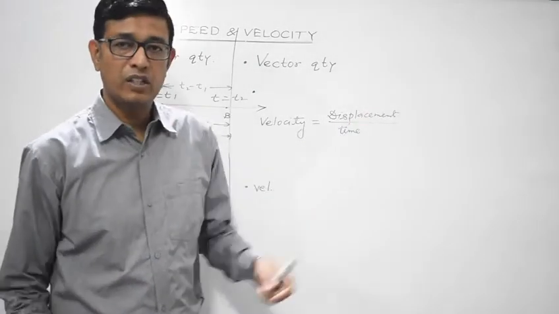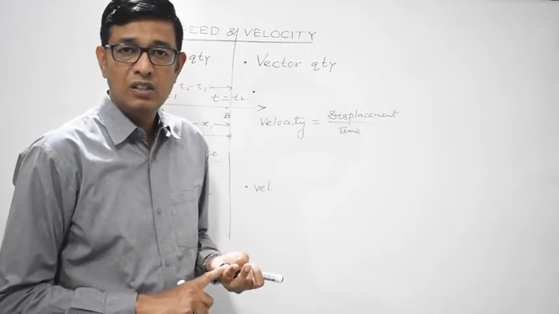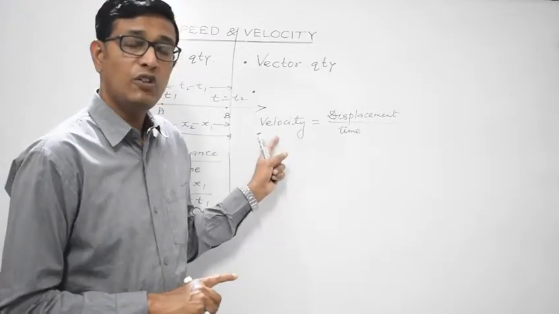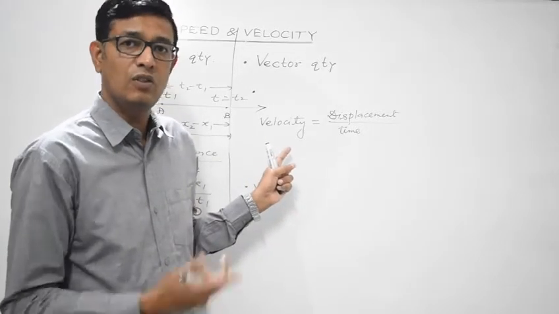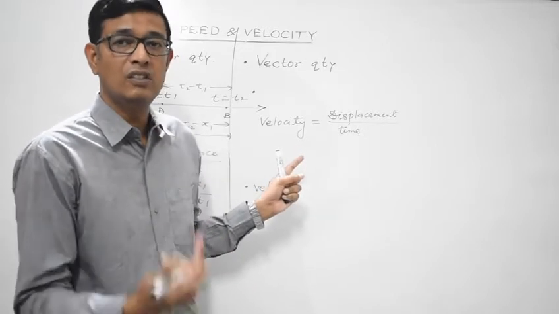Now displacement we are aware. We have discussed some numericals as well. Displacement can be zero. It can be negative, and obviously it can be positive. So velocity of a body can also have all the three values. It can be either negative, positive, or it can even be zero.